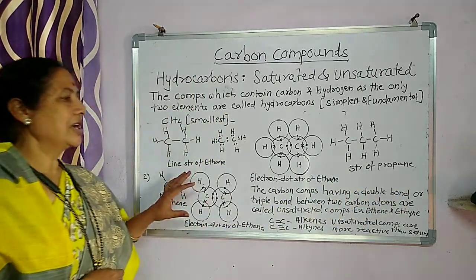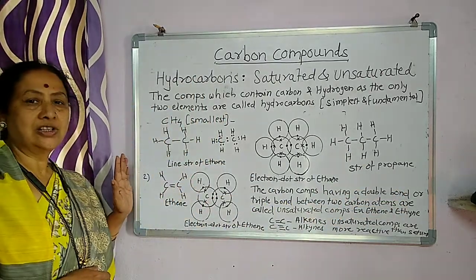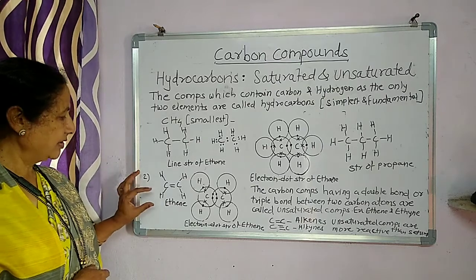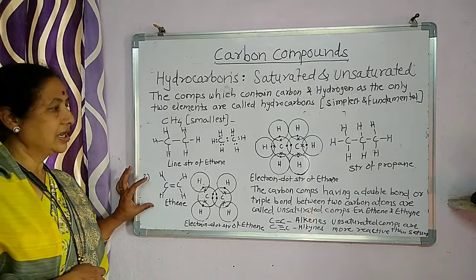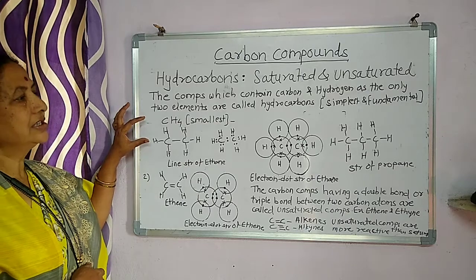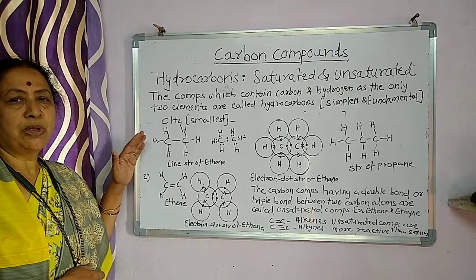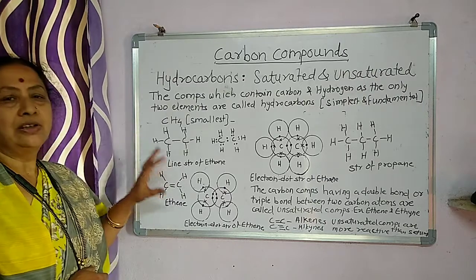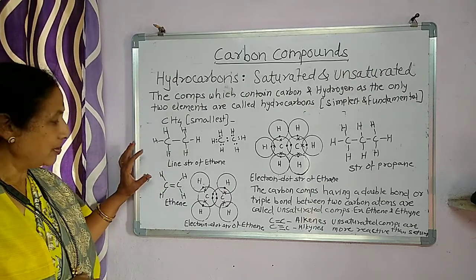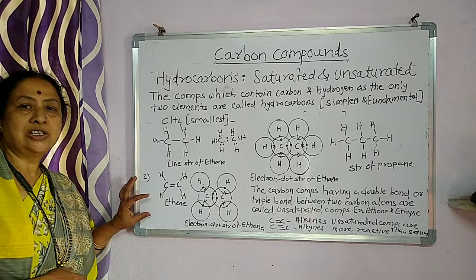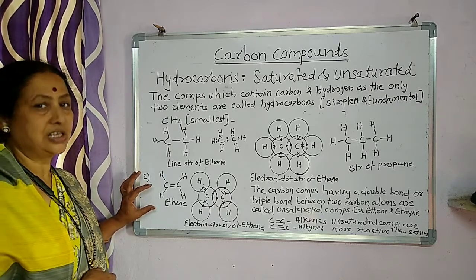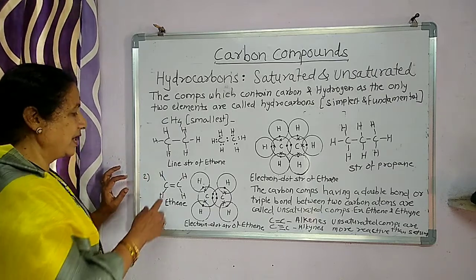Now, let's study the next one, that is ethene. This is the structure of ethene. Ethane, methane, propane, butane, pentane, these are the saturated hydrocarbons, called alkanes. The second example is ethene, that is an unsaturated hydrocarbon.